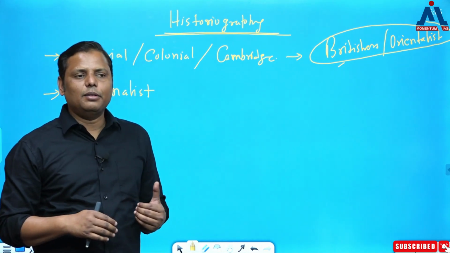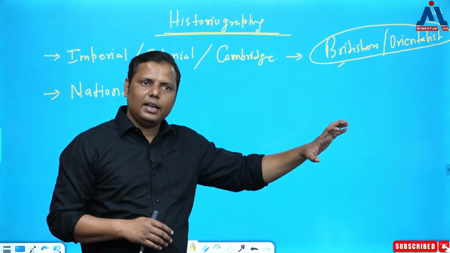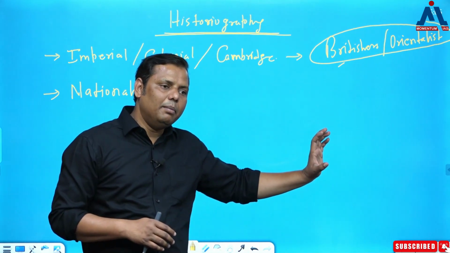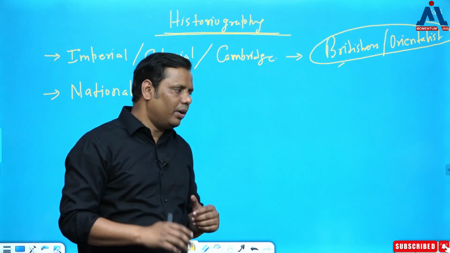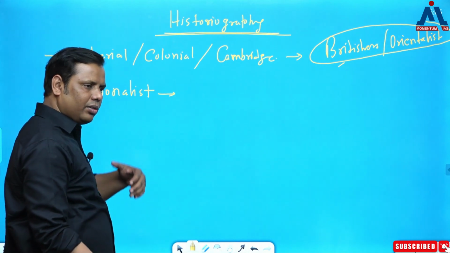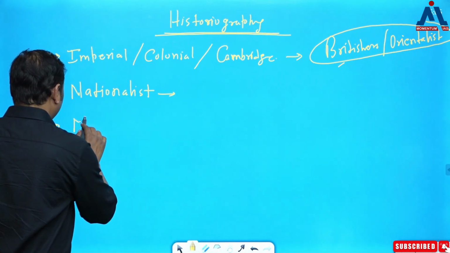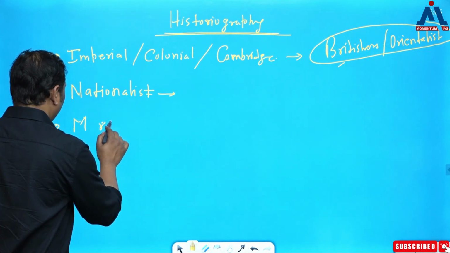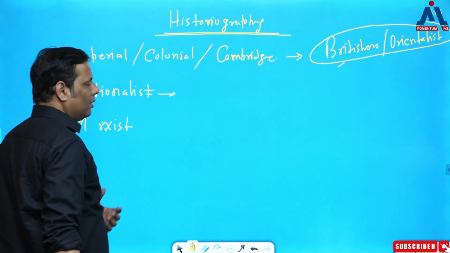So this is the reason for what I had been telling you, that Indian history could never come out from the imperialist creation, and still we have been dealing with those kinds of questions, and these questions are very important. Among the nationalist scholars there were some very important scholars, whom I'll discuss in today's session, but after some time. The nationalist people were followed by another important group, and you must all know that Marxist group.